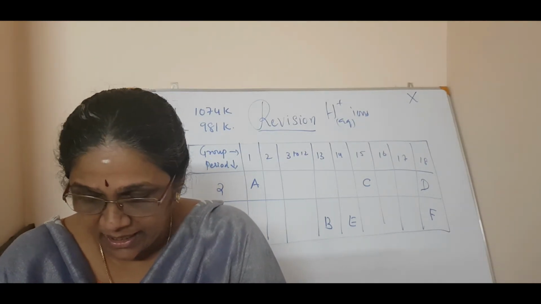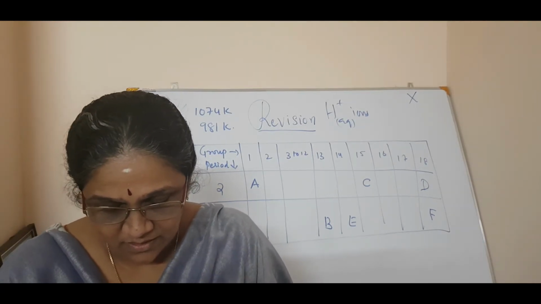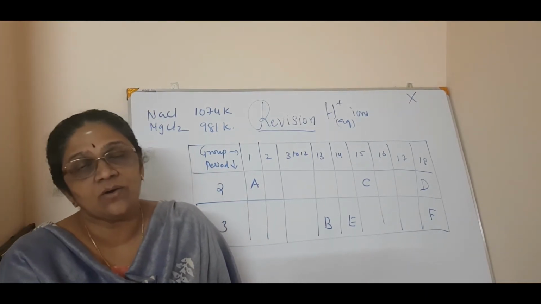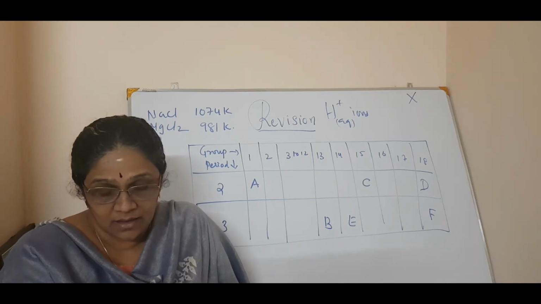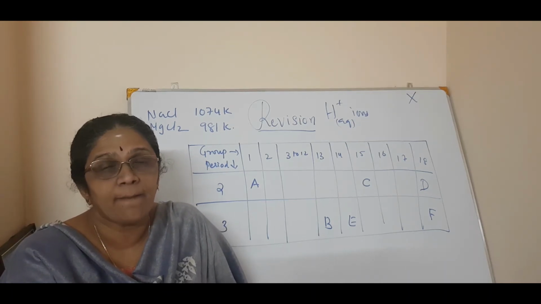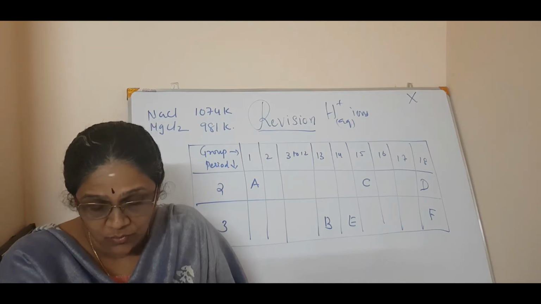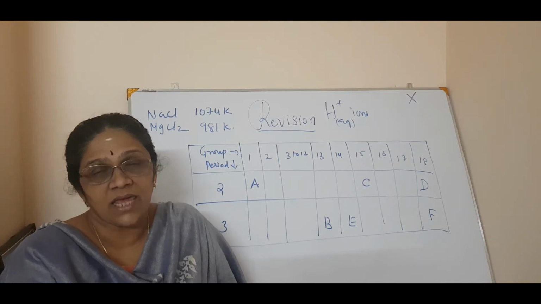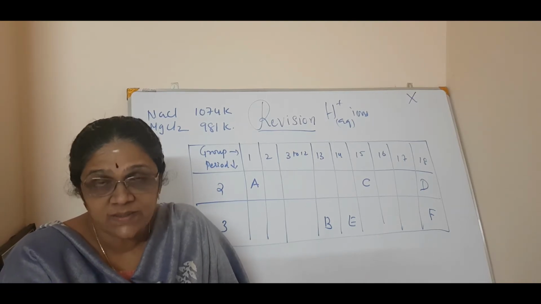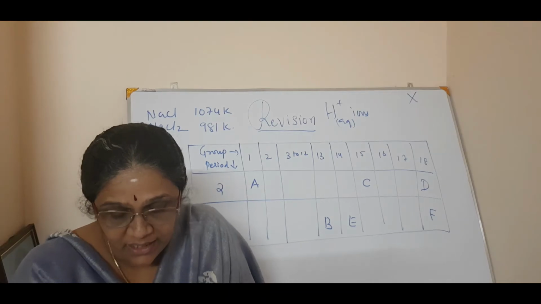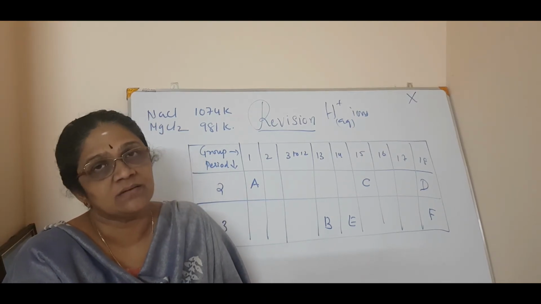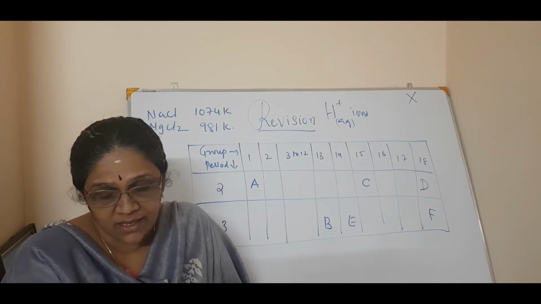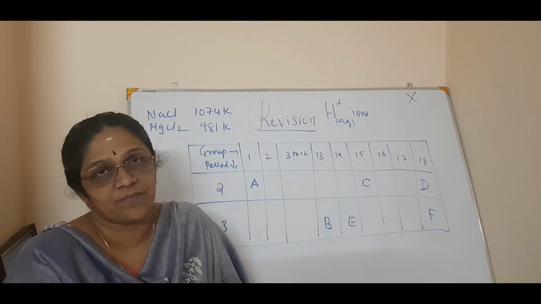Please write down the eighth question. Name the compound whose one formula unit is associated with 10 water molecules.